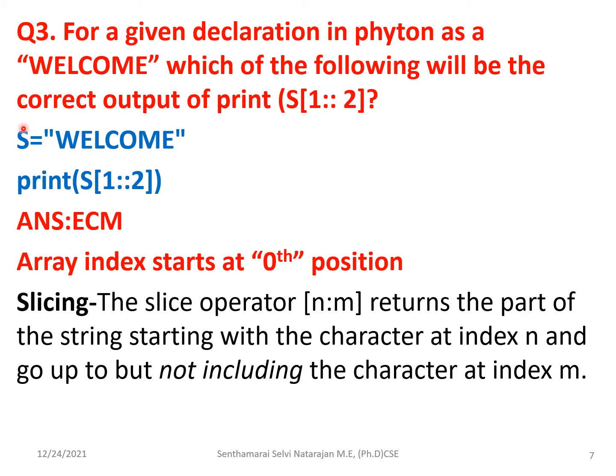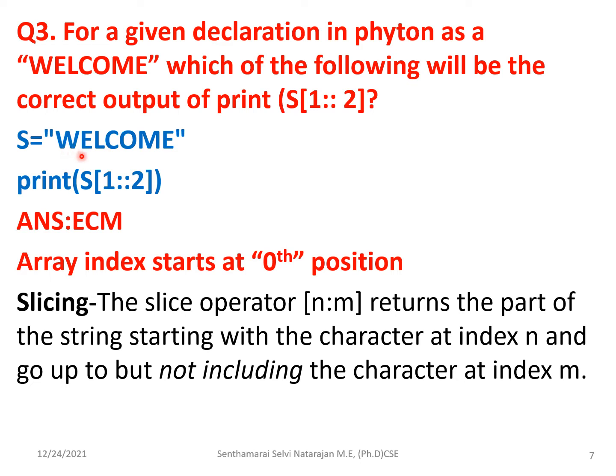Third question. Here you can see they are given a string S assigned as welcome and they are asking for this statement, print S of. Here this is the slicing operator used in Python. You know that the index starts from position 0.